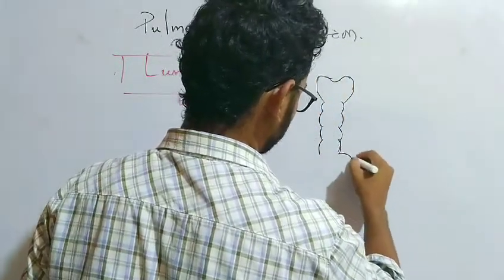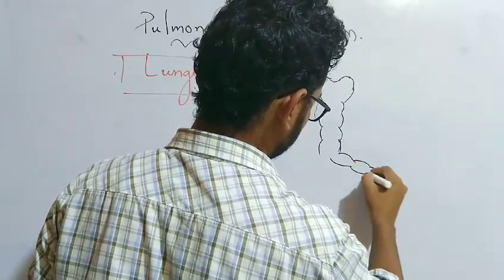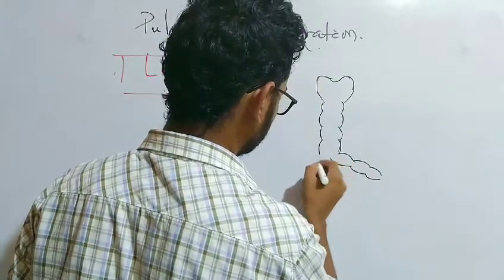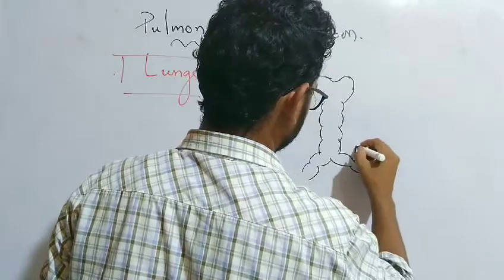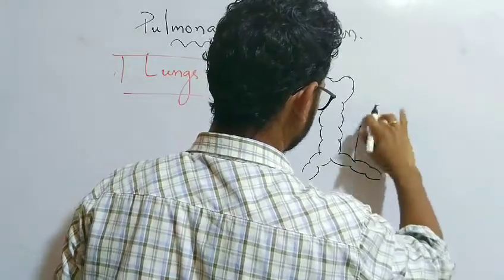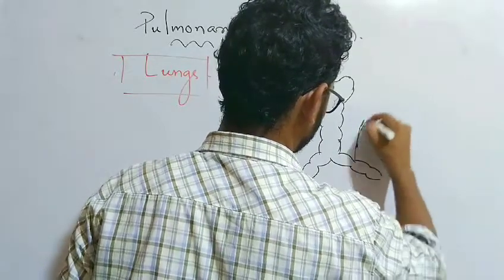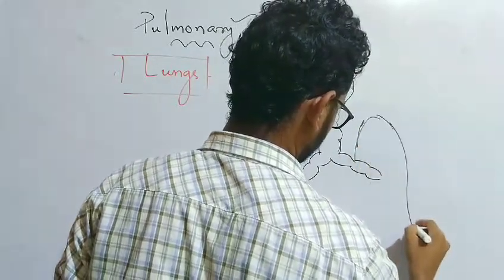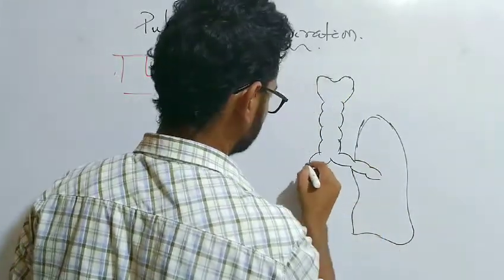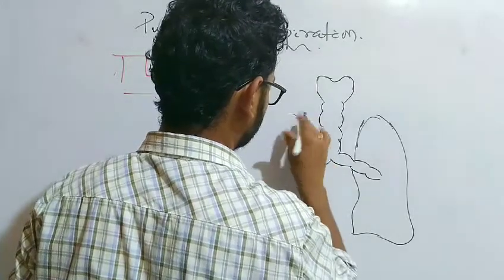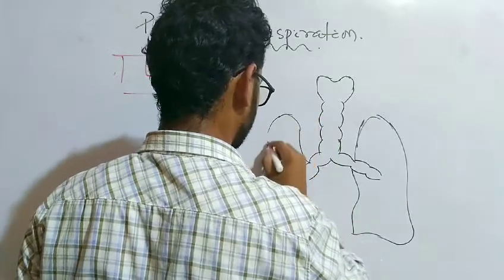The windpipe is divided into two bronchi, and after division, these are your lungs. This is the left lung, the left lung is present here, and this is your right lung. Here is your right lung.